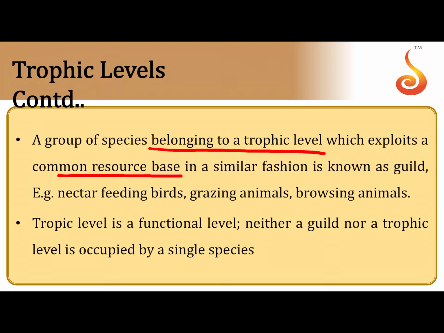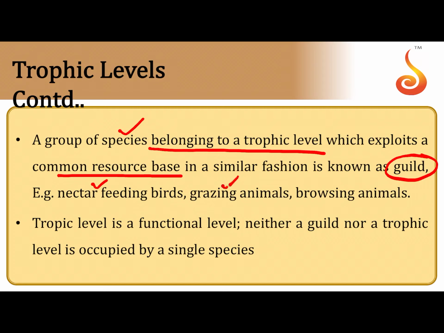And basically you have to remember, within the trophic level, there is something referred to as a guild. Within each trophic level, there is a group of organisms or species which have a similar resource base. For example, you have all the birds feeding on nectar. They are usually dependent upon the same resource, which is the nectar from the flower. All the animals which graze are basically dependent upon the same resource, which is the grassland or the grasses, isn't it, to graze on. So within a trophic level, the species which depend upon a common resource base are referred to as a guild.